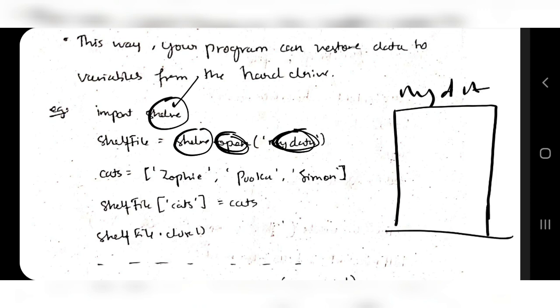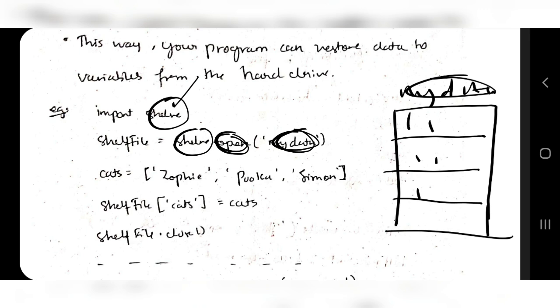Okay. So my data is the cupboard name, and inside the cupboard you will have many shelves. Like in the kitchen you will keep plates, glasses and spoons and all. Those things are the same in the computer as well. So my data is the cupboard name, and you are opening that cupboard. After that you are assigning a shelf here. Before storing things here, suppose you have a set of plates, the plate names are Zophie, Pooka and Simon.